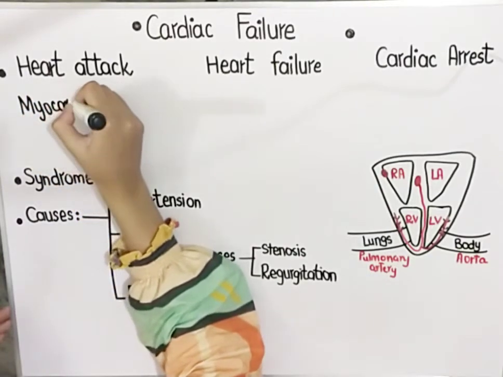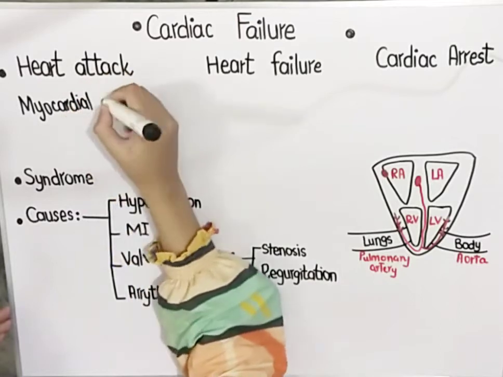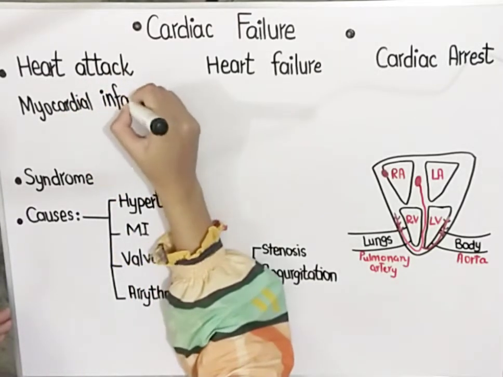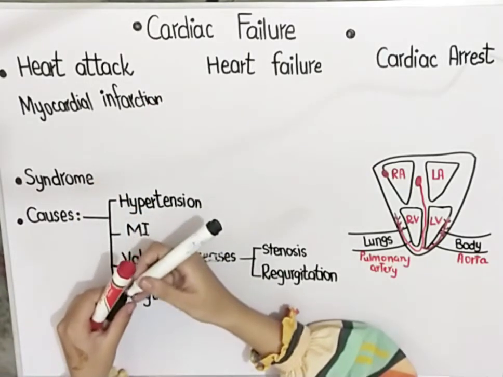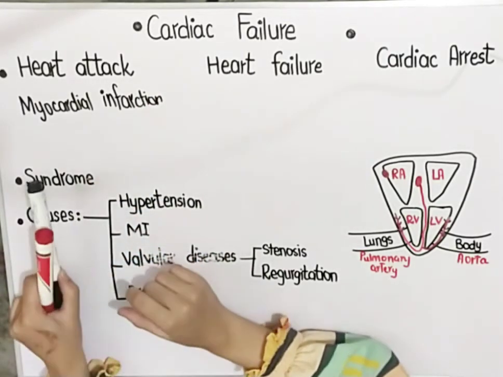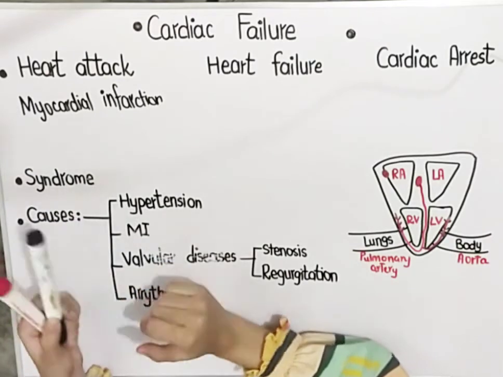Myocardium means heart muscle and infarction means death. So myocardial infarction means death of the heart muscles due to blockage of coronary arteries. Okay, so heart attack is related to the blood supply of the heart.